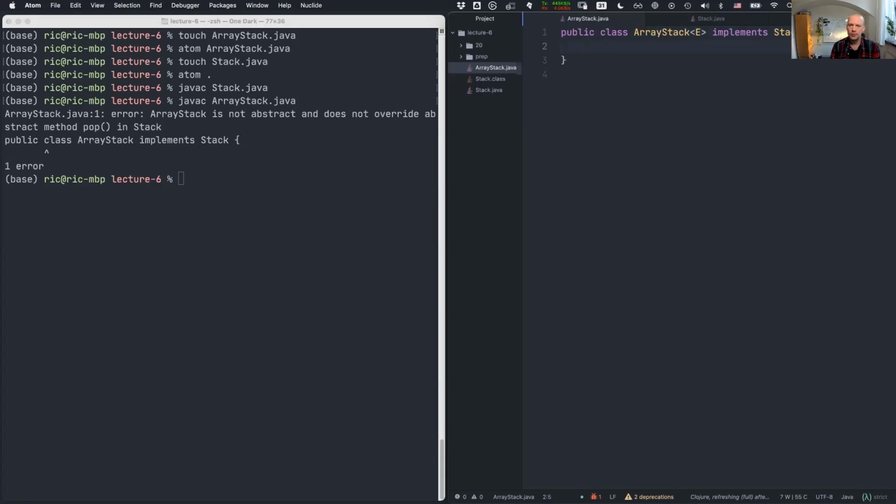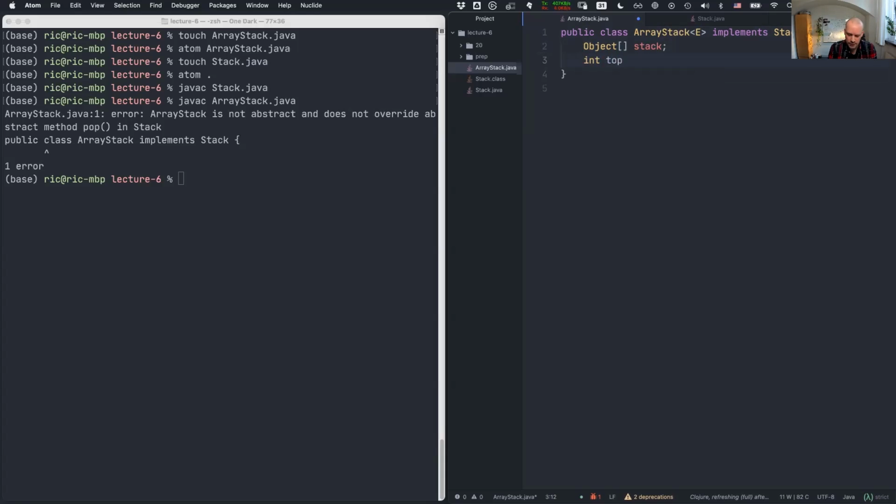Now, to actually model my stack, I'm going to have internally an array of objects. So they're basically the most general type you can imagine in Java. The reason I'm doing this is primitive arrays and generic types don't often play well together. So we're going to start getting warnings in the compiler about some of the things we're doing. But all we need to think about is the stack we're going to put things into. This is the array.